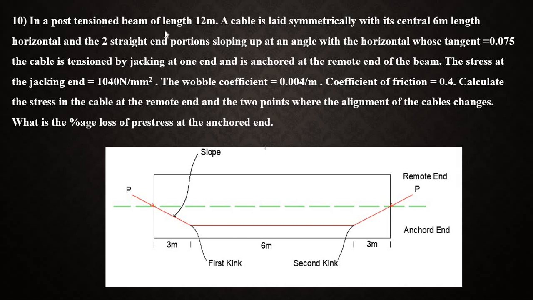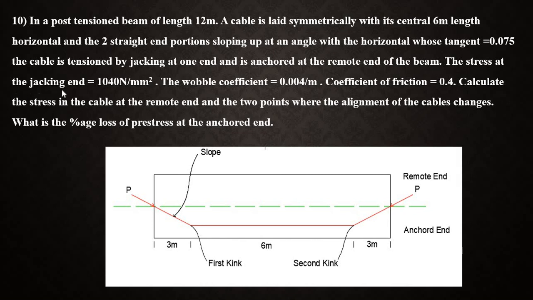In a post-tension beam of length 12 meter, a cable is laid symmetrically with its central 6-meter length horizontal and the two straight end portions sloping up at an angle with the horizontal whose tangent is equal to 0.075. The cable is tensioned by jacking at one end and is anchored at the remote end of the beam.